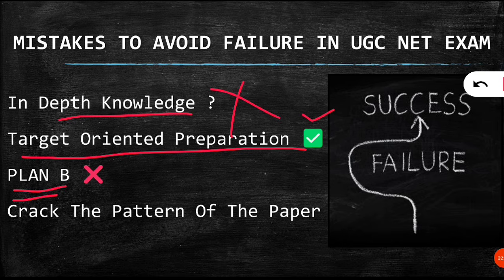So they are keeping this as a backup exam. If you are keeping the UGC NET exam as plan B, then you will definitely fail. It will be failure at both ends. You will never get your goal, neither this one. So you have to focus 100% on the UGC NET examination if you want to qualify.